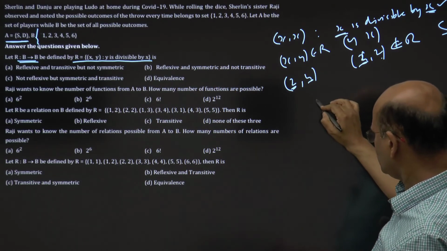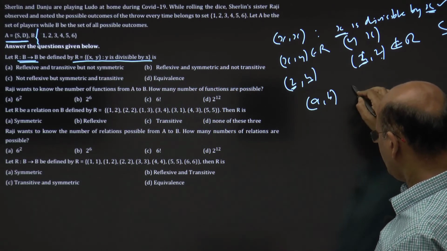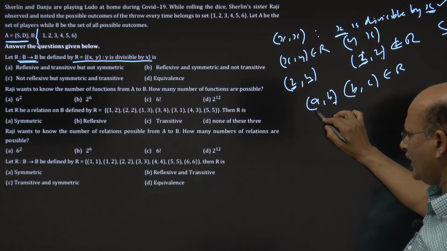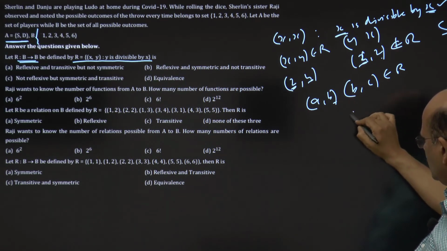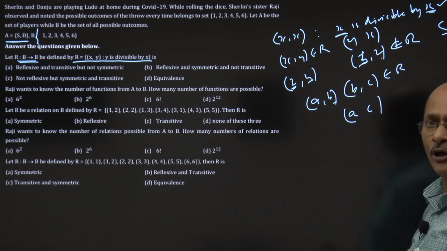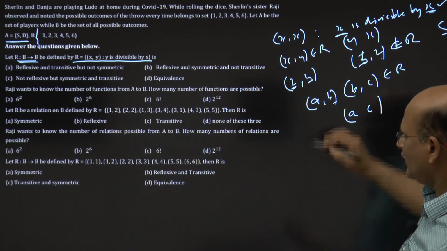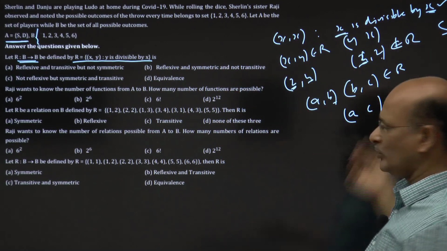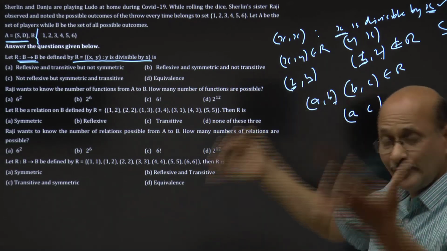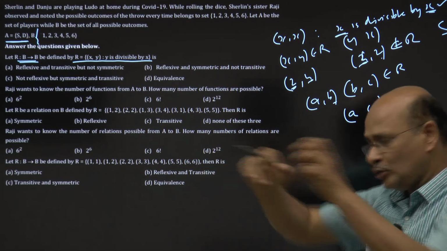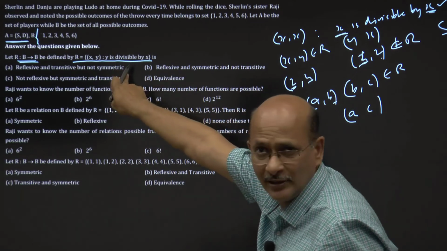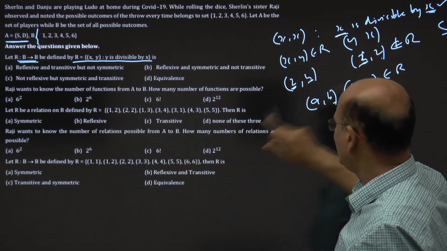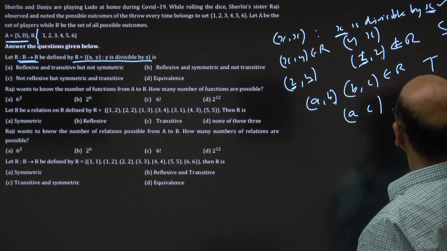Now suppose (A, B) and (B, C) belong to R. Means what? B is divisible by A, C is divisible by B. So can you say that C is divisible by A also? Yes, I can say that. So see, instead of listing all the ordered pairs, what you can do is generalize. It is easier and the only way to do it. Otherwise, list all the ordered pairs, pick out those that satisfy this, then check whether it is reflexive, transitive, symmetric. You don't need to do this. You can generalize that. So definitely I can say it is transitive.